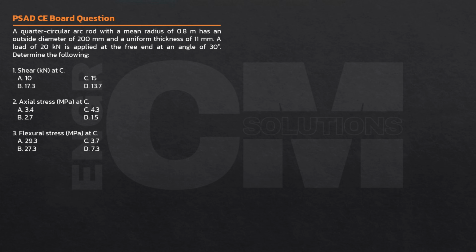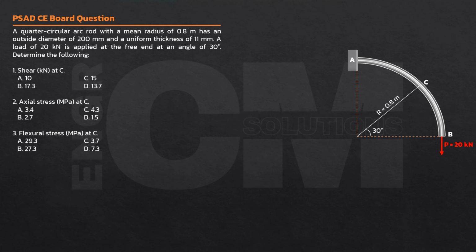A quarter circular arc rod with a mean radius of 0.8 meter has an outside diameter of 200 millimeters and a uniform thickness of 11 millimeters. A load of 20 kilonewtons is applied at the free end at an angle of 30 degrees. Determine the shear force at C, axial and flexural stress at C.